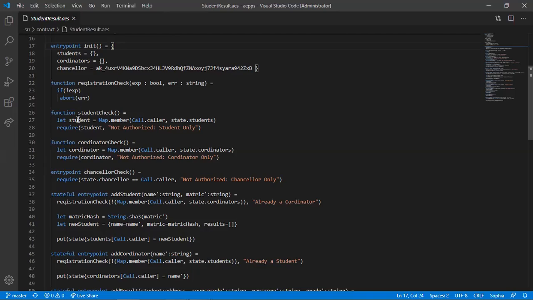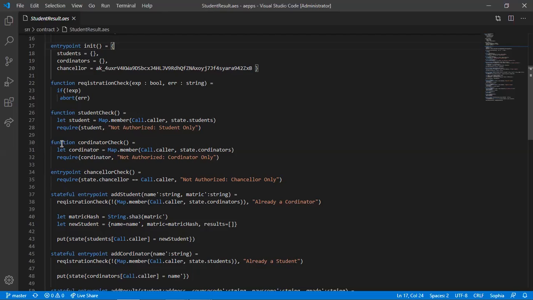Then he created a function called student check, where the student is getting the students from the state of students, depending on the caller of the function, and after getting the student it is saying require student. If this student here is not here, bring out not authorized, student only.